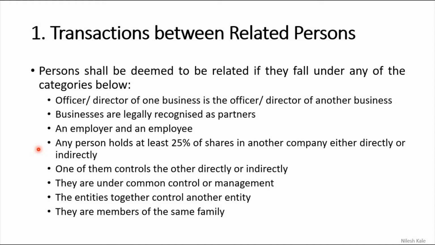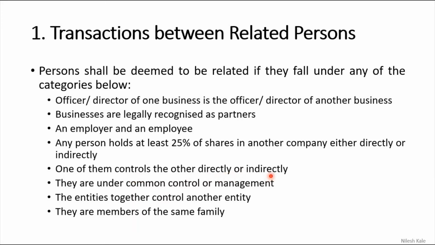Hope you understand this. We will go to the next point. Any of them controls the other directly or indirectly. If there are two such companies which control the other one directly or indirectly, the best example for this is holding and subsidiary company. The holding company controls the subsidiary company, and therefore yes, they are related persons, obviously directly.